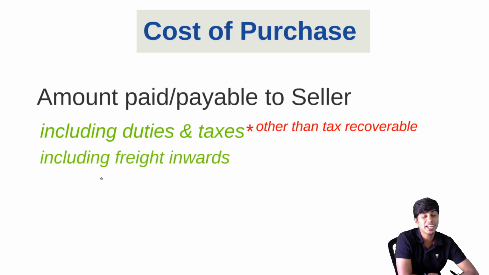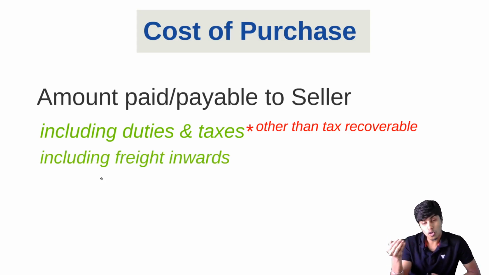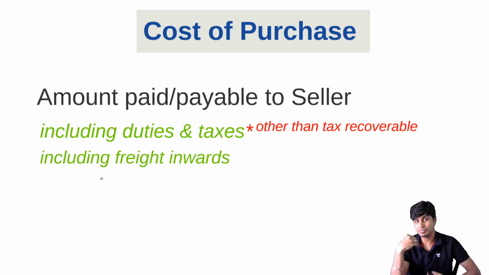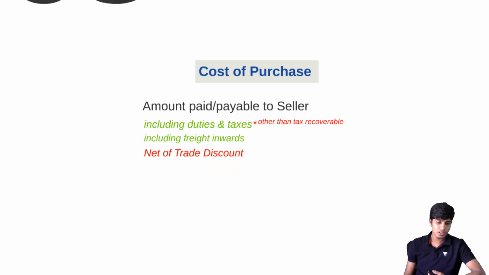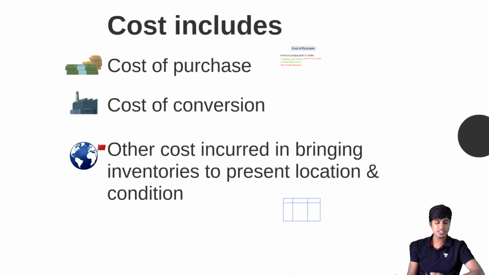And the next thing is freight inwards, meaning any expense incurred for movement of goods into the organization. That will be included. It might be paid by you directly, or sometimes the seller will give this service to you and you would have to pay him separately. Such amount is also included in the cost of goods. Next, trade discount. If he gives any discount, that trade discount should be deducted. After that only we compute the amount that we need to pay to the seller, isn't it? So the amount that we consider as cost of purchase is net of trade discount, and that's how we arrive at cost of purchase.